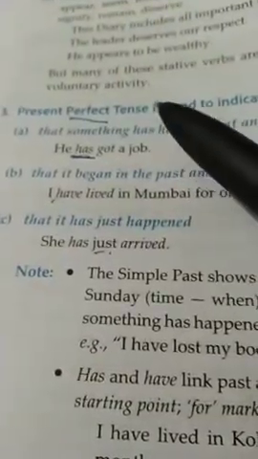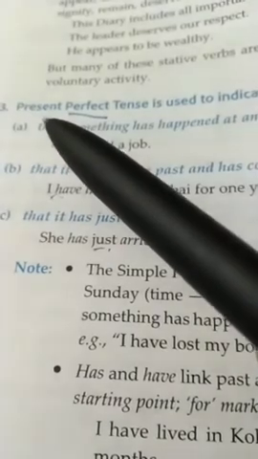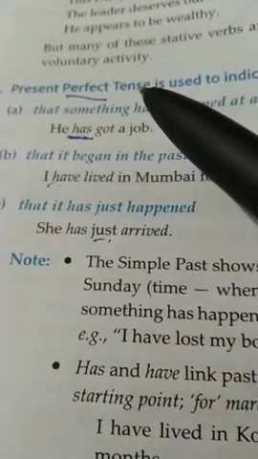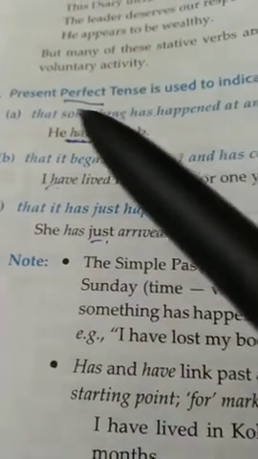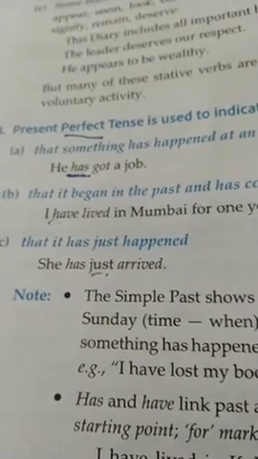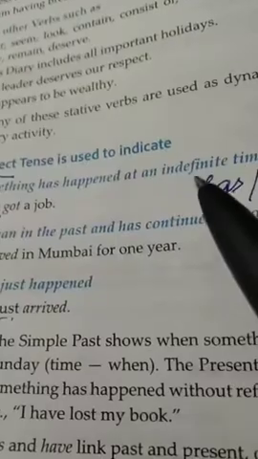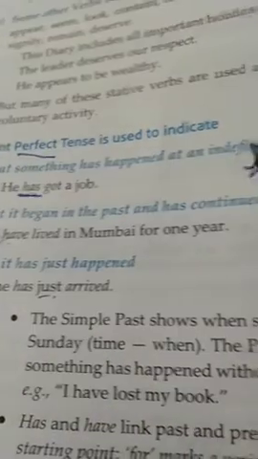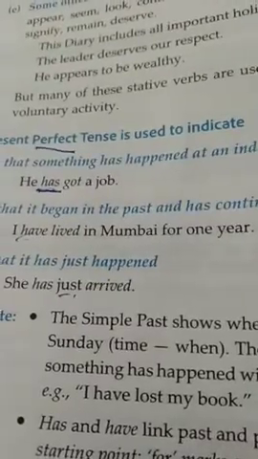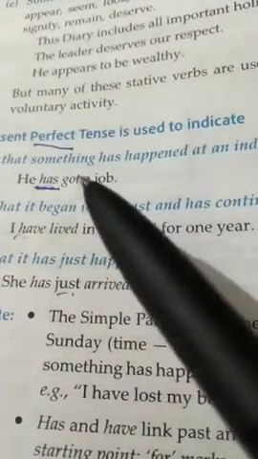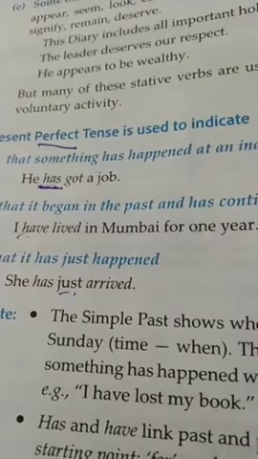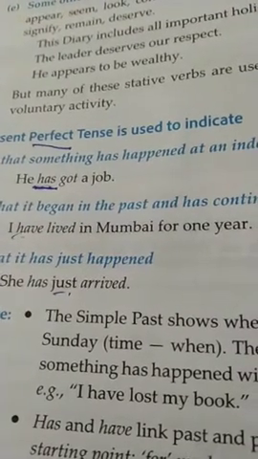Class 9. Today we will start with present perfect tense. Present perfect tense is used to indicate what? The first one is used to indicate that something has happened at an indefinite time. Here, the example is, he has got a job.